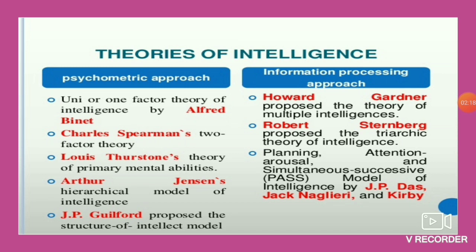The second is who has given the theory. So the name of the psychologist or the person is very, very important, because sometimes in board examinations they just mention the name of the person. For example, describe the theory given by Charles Spearman, or describe Gardner's theory of intelligence. So you have to know which theory is given by which psychologist. And the third point that you need to learn in all these theories is the basic components or the basic assumption that theory makes.